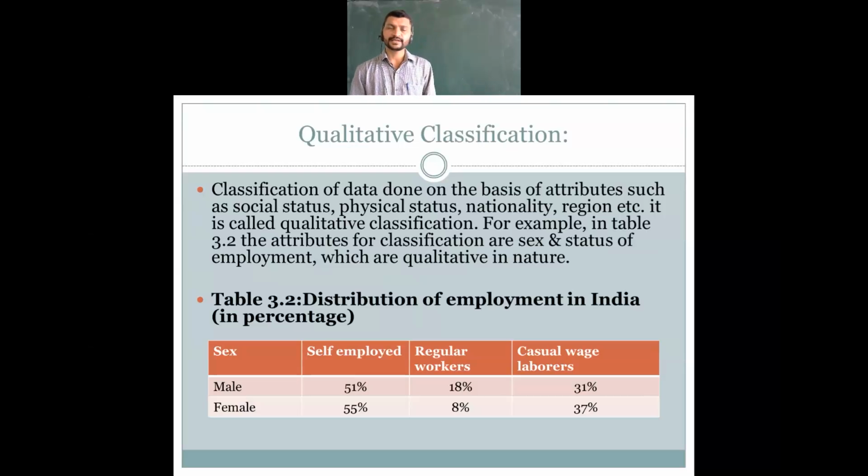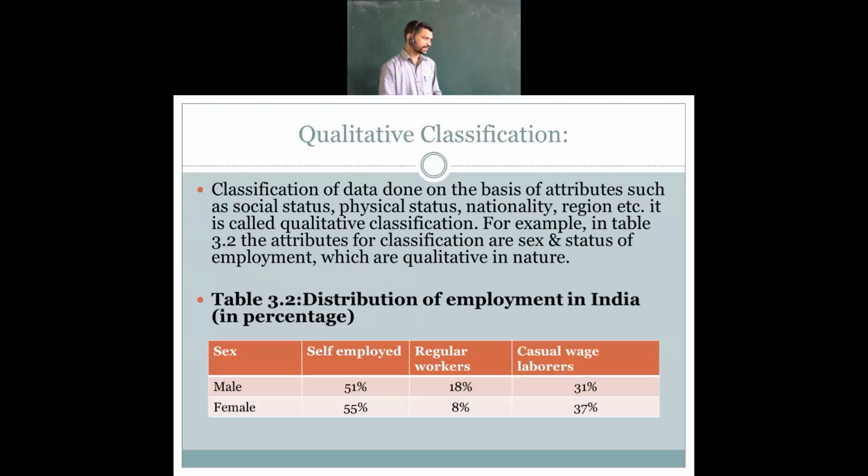Casual means daily wages, whenever there is work they will be called and given work. Regular workers get a salary on a monthly basis. Self-employed means you own your business, whatever business you carry forward on your own investment.